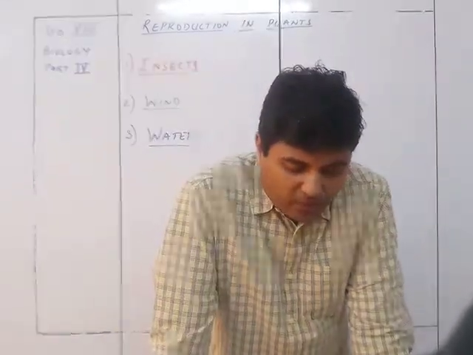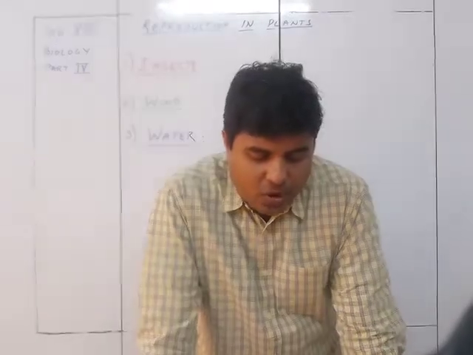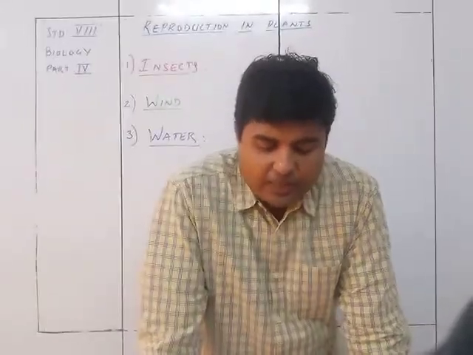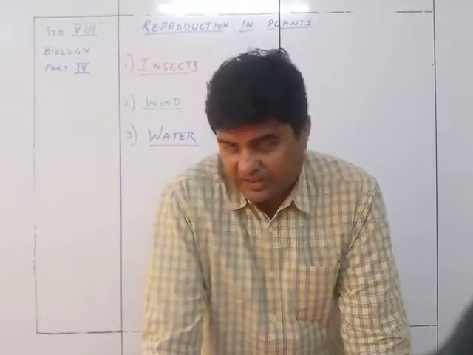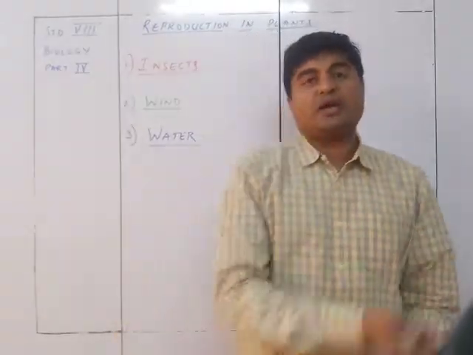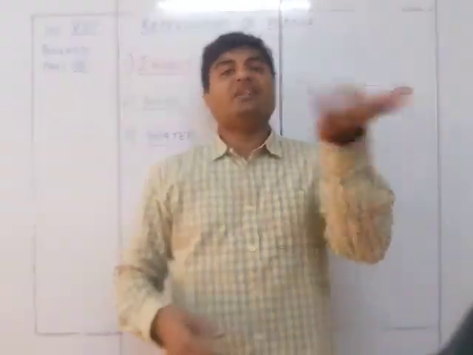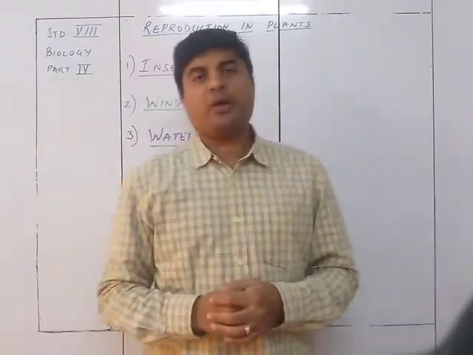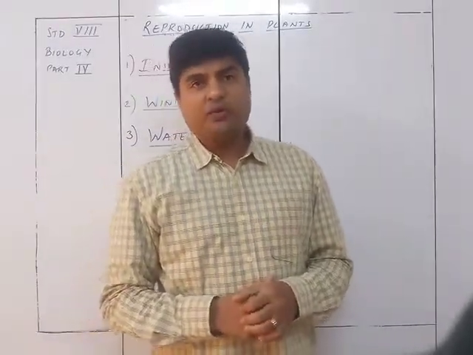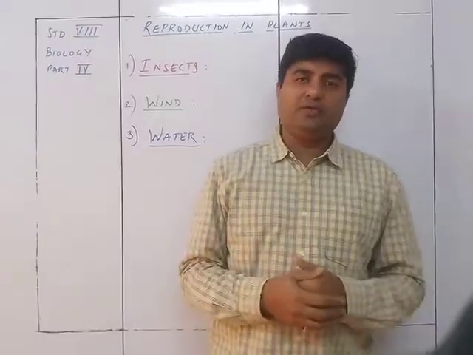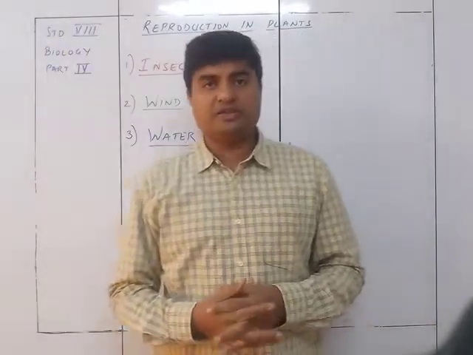When these floating male flowers happen to come in contact with the female flowers, the pollen grains are transferred to its stigma. So it is not the pollen grains which are coming over here and floating on it. The flower itself is floating on it, because pollen grains will be too tiny to float and reach the female stigma.